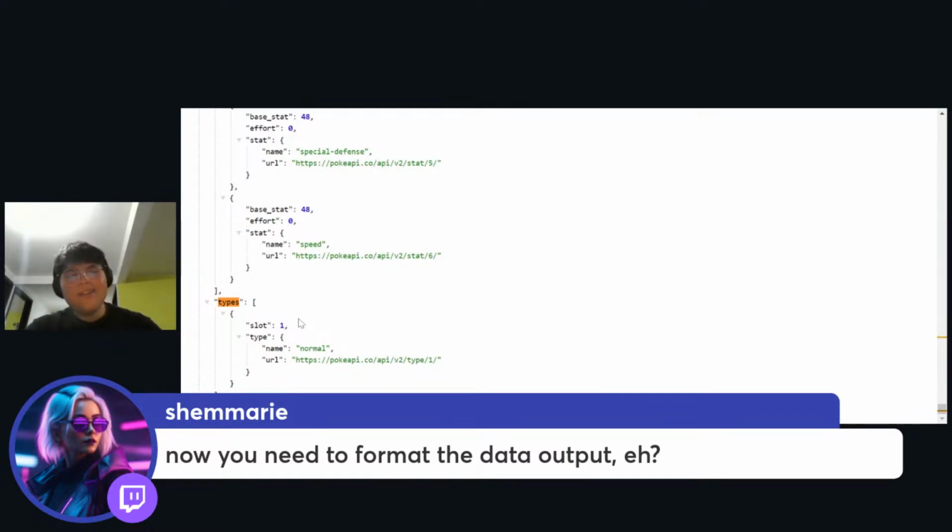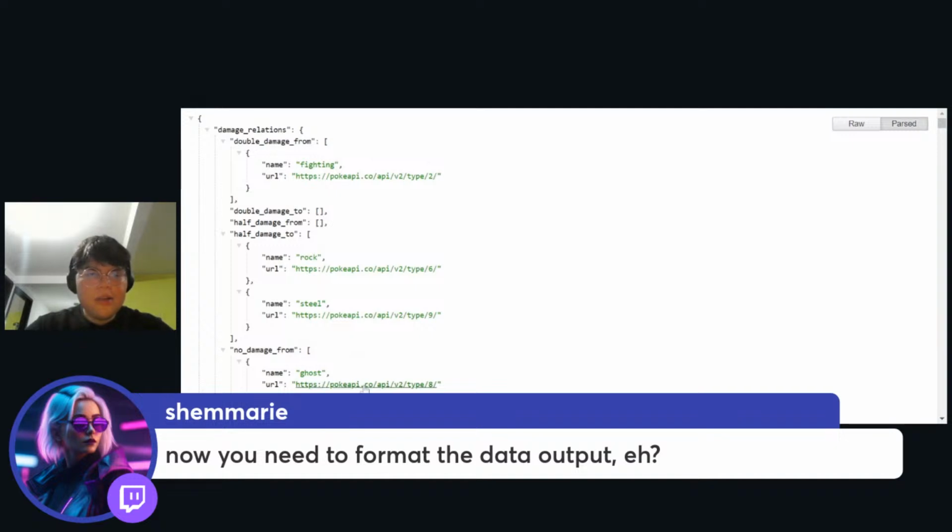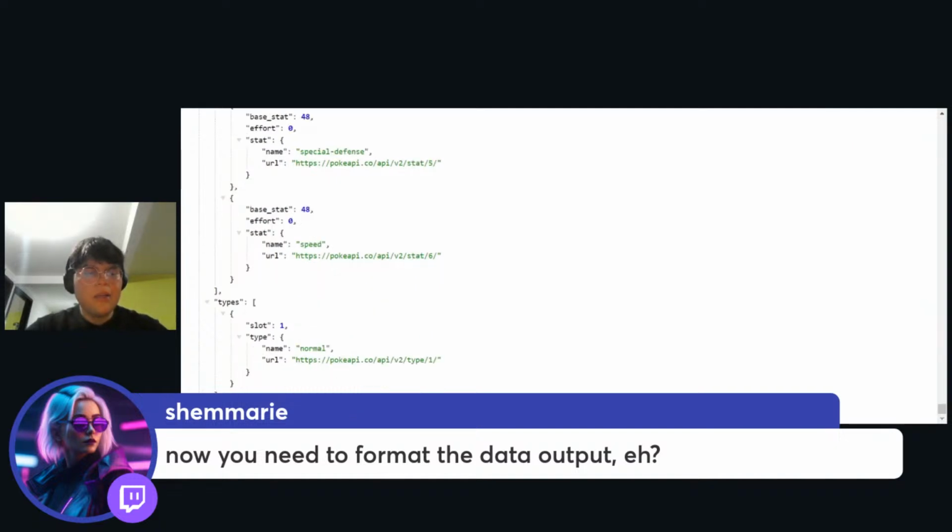So inside this array, we have 2 things. The first one is the slot, and the second one is the actual type. So we are going to use Pokemon data dot get types dot get type dot get name, and this name is basically just a name. So what is this? Is this the type? Oh no, don't worry about it.